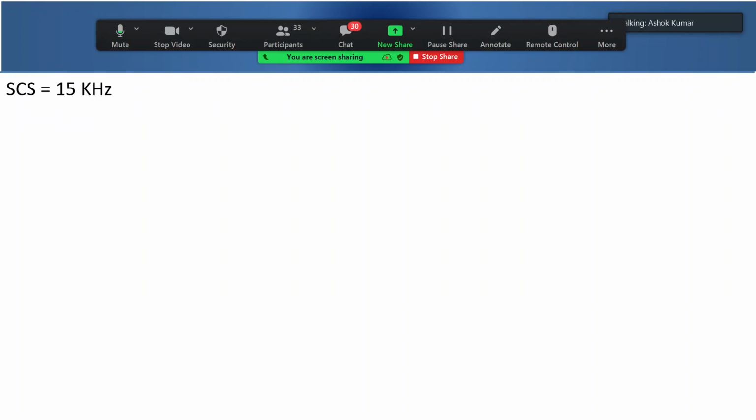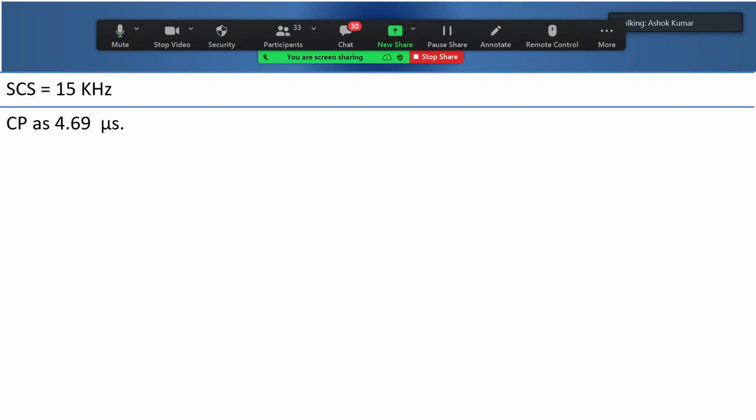Now let's do a calculation: with whatever CP we have calculated, up to how much distance can I go and avoid intersymbol interference. So we can calculate the multipath distance which will be effective in the sense that ISI will not be there. For 15 kilohertz, I'm just taking a normal CP here. You can also take the extended, longer one. So 4.69 microseconds. How to calculate the total distance covered? Can somebody tell me?